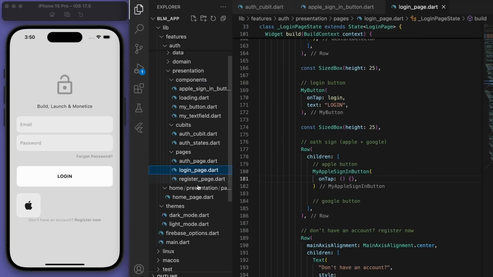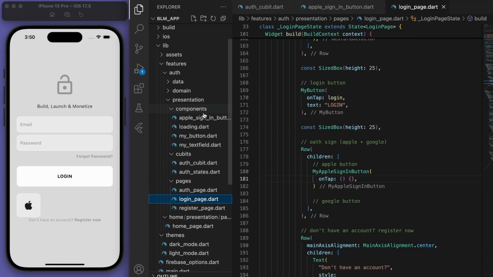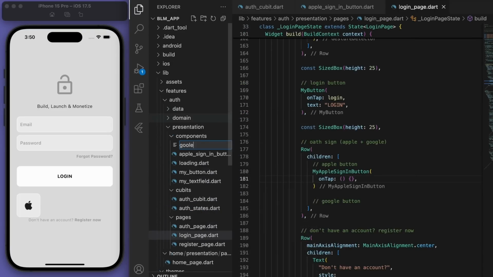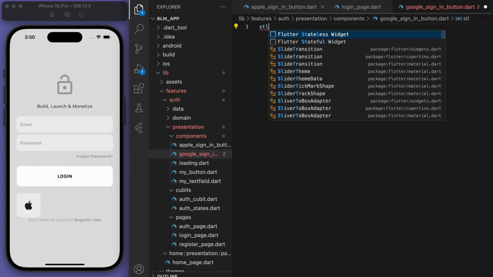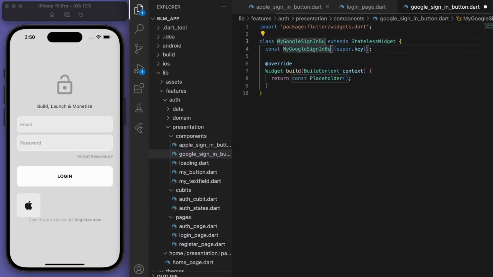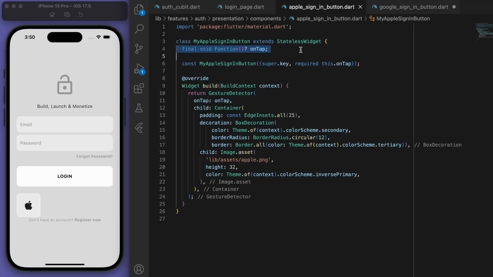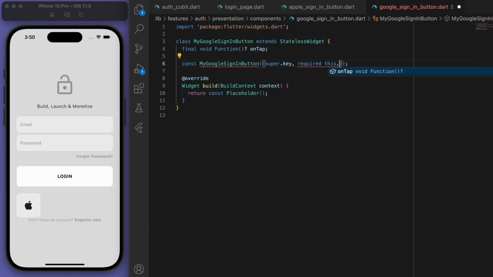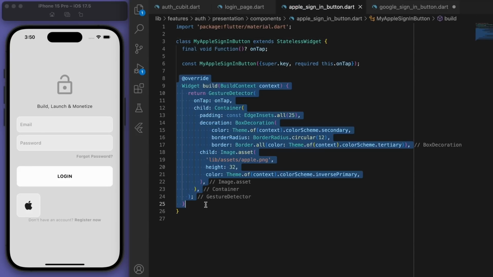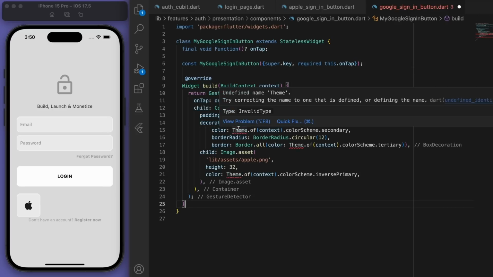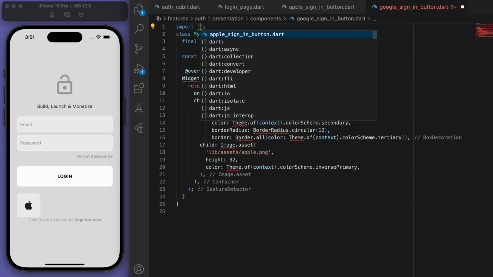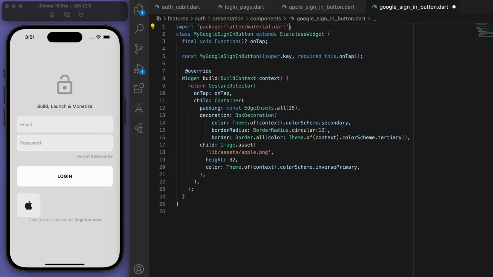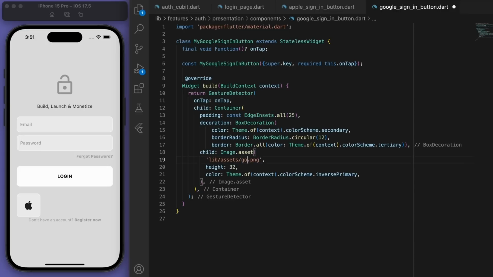Now let's make our Google sign in button. Again, it's super similar. I'm just going to copy most of this, but change it to Google.